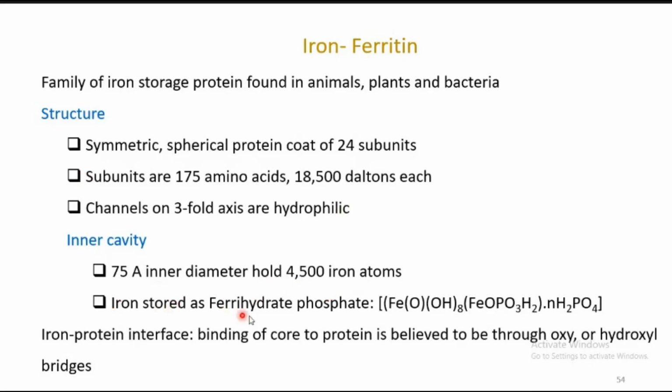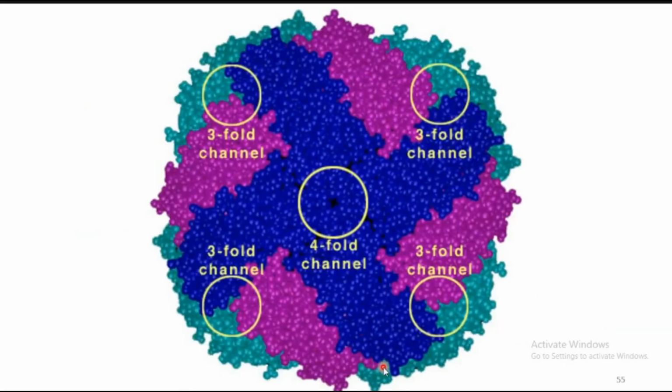So iron is stored as ferric hydrate phosphate. It is well known that phosphate is plentiful in the biological system, and the hydroxide formation of iron is also well known. So ferric hydroxide and ferric hydrate as well as phosphate. This is the phosphate-bound form and the hydroxide-bound form. In this way, it is biomineralized and stabilized into the core of the ferritin. The binding of the core to the protein is believed to be through oxo or hydroxo bridges, as we said already. That is how they are stored in the protein.